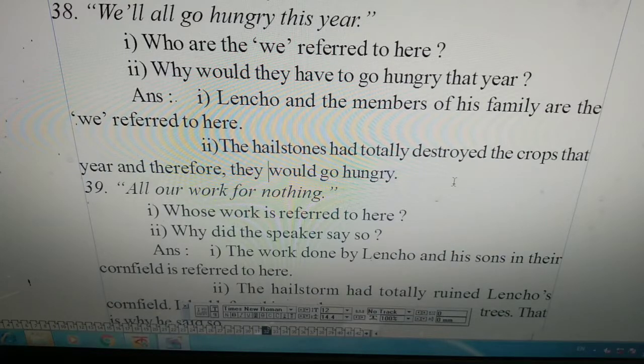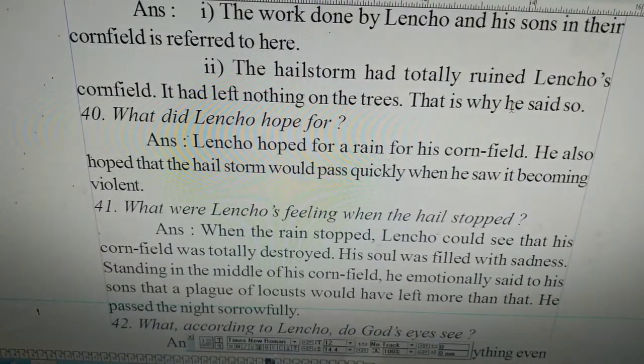Why did the speaker say so? The answer of the second question will be, the hailstorm had totally ruined Lenko's cornfield. It had left nothing on the field. That's why he said so.